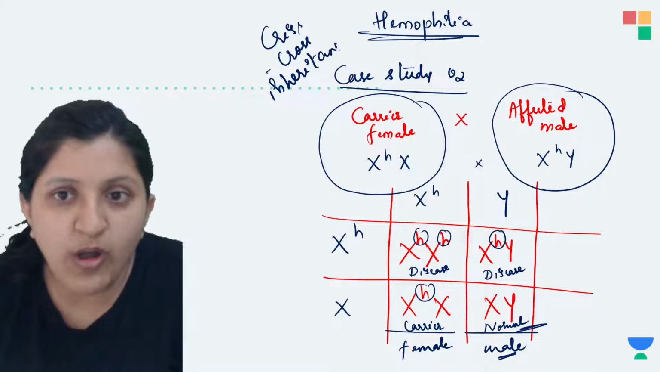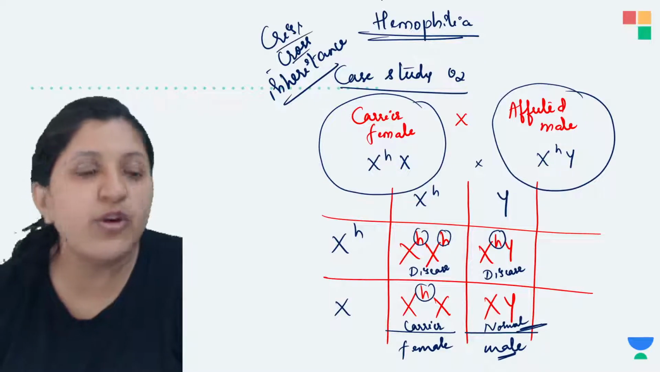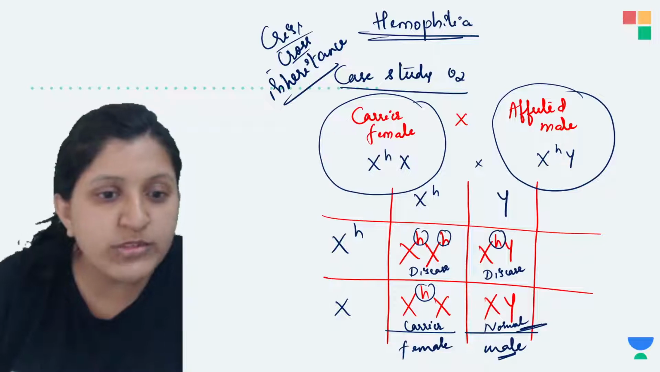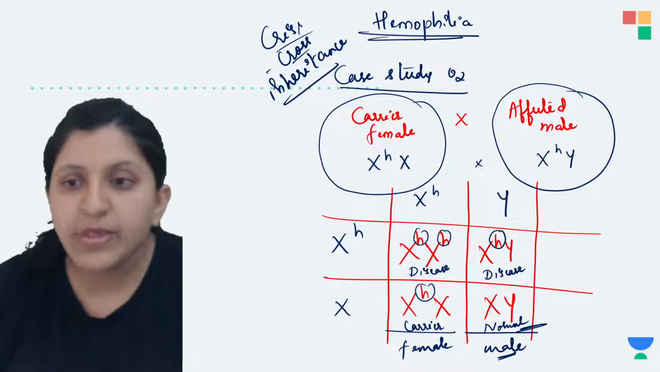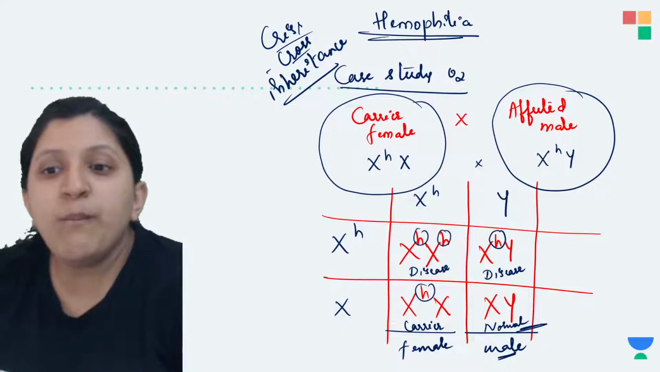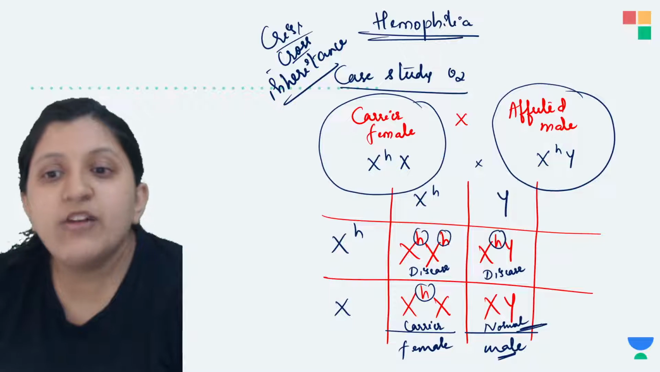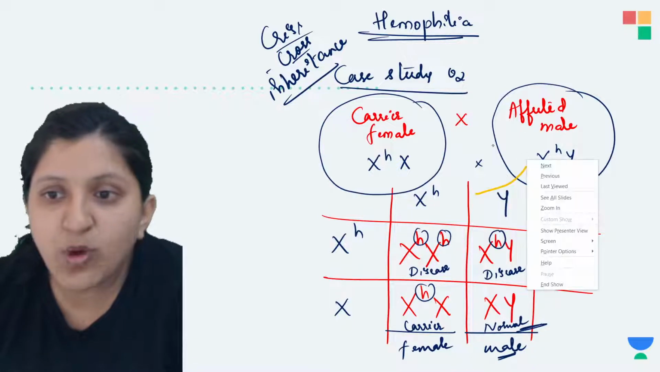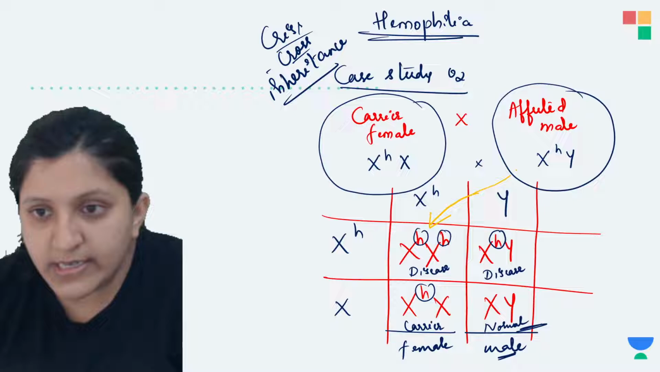Okay, so we call this a crisscross inheritance. So what is the reason for calling this a crisscross inheritance? Because you can note down, one second, I'll change the color. Yeah, so you can see that from the male who is having a disease, because of the male, that is the father, this daughter has got the disease.